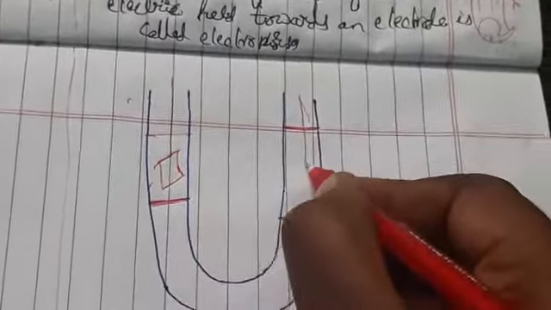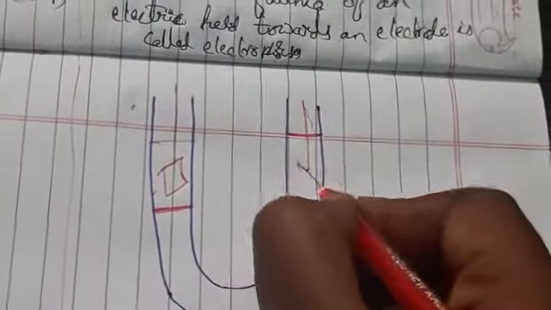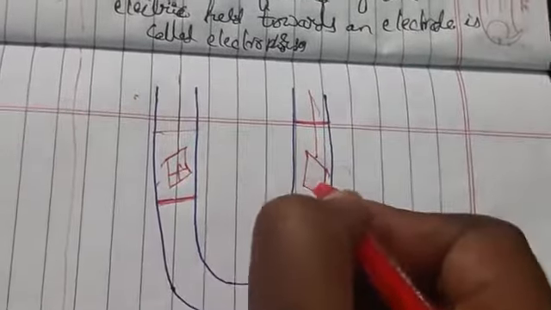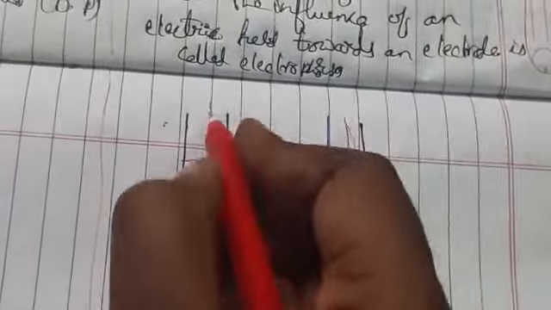We are placing two electrodes, one is cathode, one is anode.